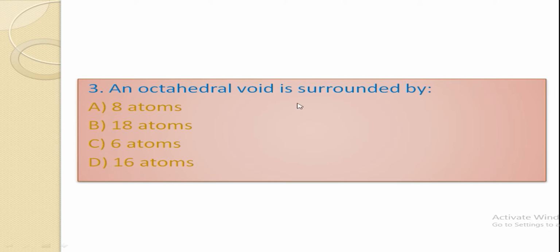An octahedral void is surrounded by: 8 atoms, 18 atoms, 6 atoms or 16 atoms. Right choice is 6 atoms. An octahedral void resembles a regular octahedron with atoms situated at all the 6 vertices.